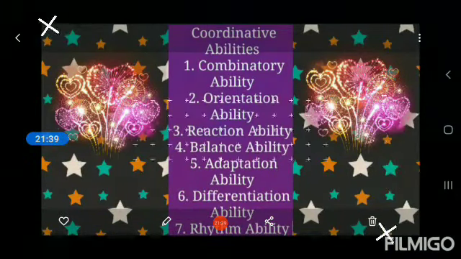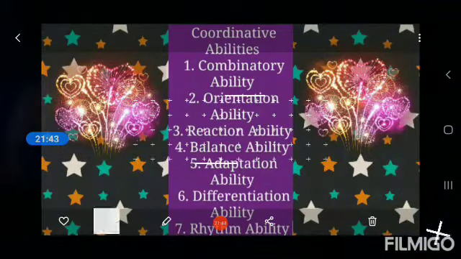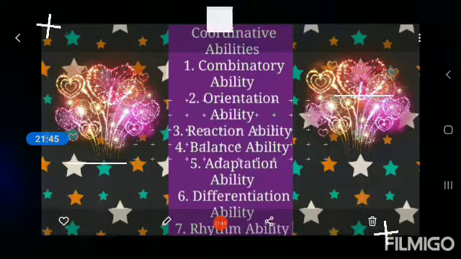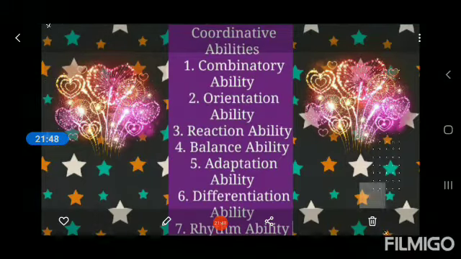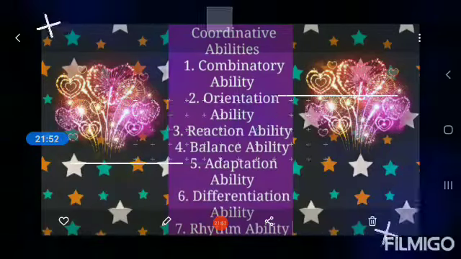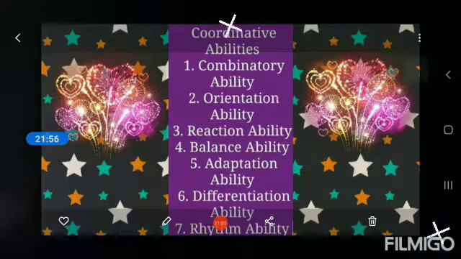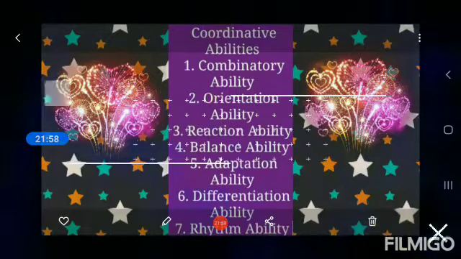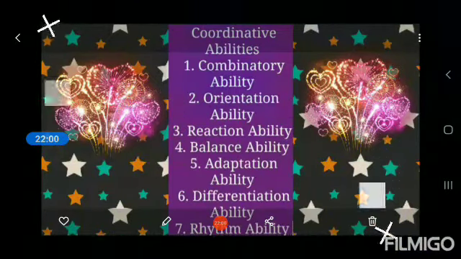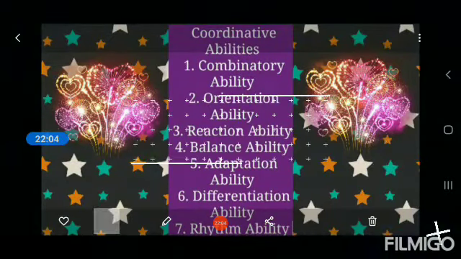Sixth one is differentiation ability. Differentiation ability is the ability to achieve a high degree of accuracy and economy of separate body movements and movement phases in a motor action. The high level of this ability depends on movement experience and the degree of mastery over motor actions. Okay, it is the highest degree of ability. And last one is rhythm ability.